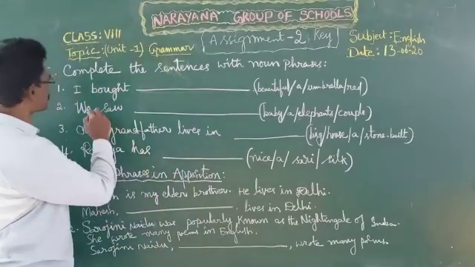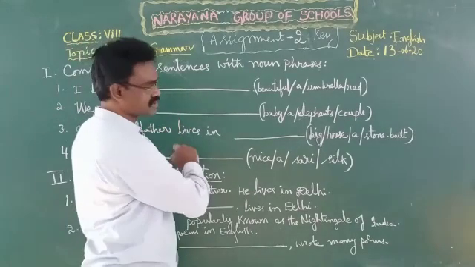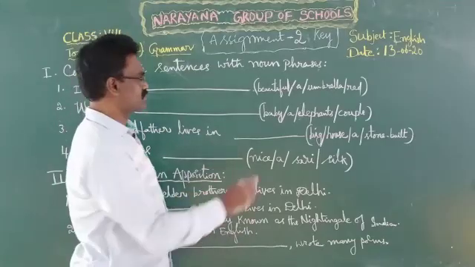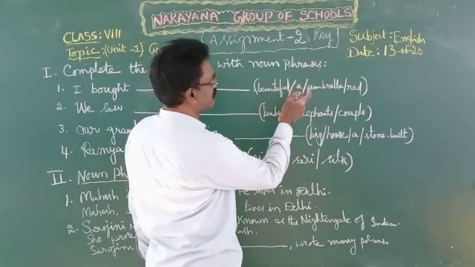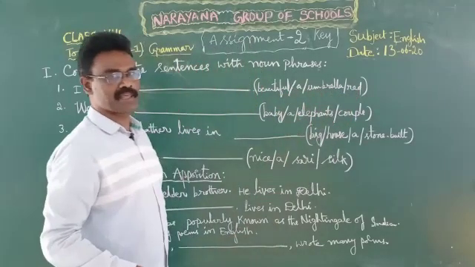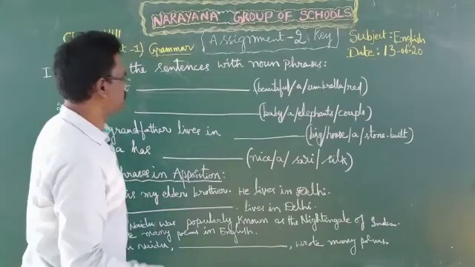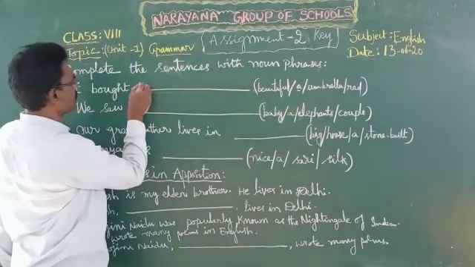Now let us see first one. I bought dash. Here in brackets: beautiful, a, umbrella, red. So we have to keep them in order. I bought, so first we have to use a.